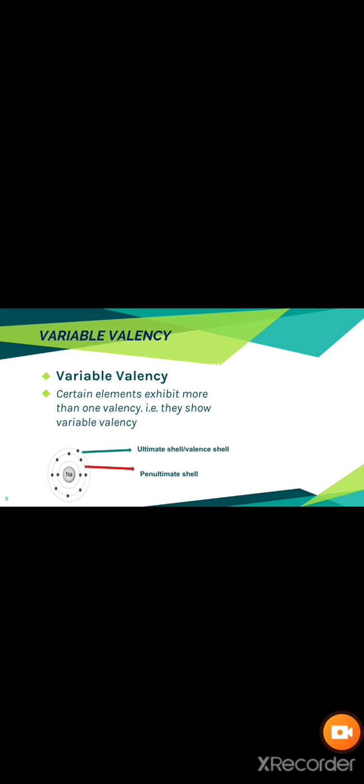Some exceptional elements can lose electrons from both the ultimate shell and the penultimate shell. Certain elements exhibit more than one valency, so they are said to show variable valency. So far we have studied that elements lose electrons from the ultimate shell, but these also lose electrons from the penultimate shell. This is beyond the scope of this lecture; you can study it in higher classes. Some special elements lose electrons from both the ultimate shell and the penultimate shell.